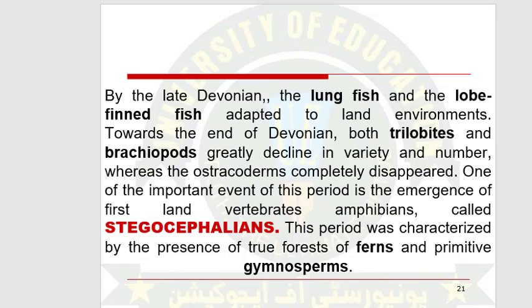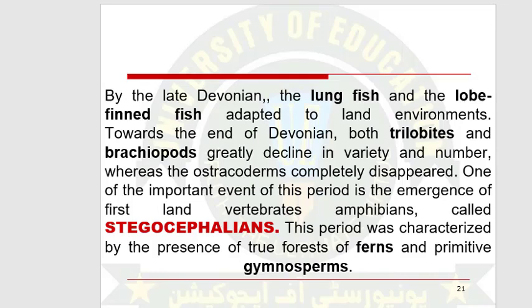At the end of the Devonian period, lungfishes and lobe-finned fishes were moving towards the land environment.